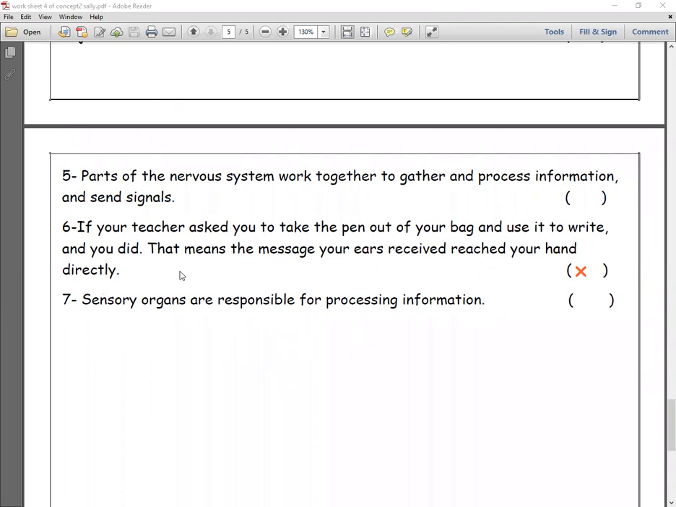Sensory organs are responsible for processing information. Yes, sensory organs are responsible for processing information from the stimuli or the external environment. Then the brain is responsible for processing also information to understand it very well, to think what is the suitable response to send.